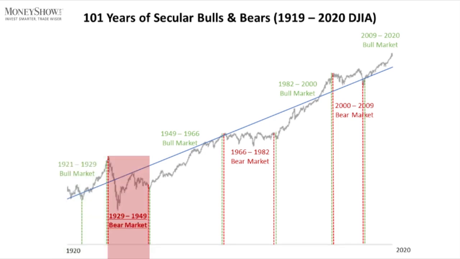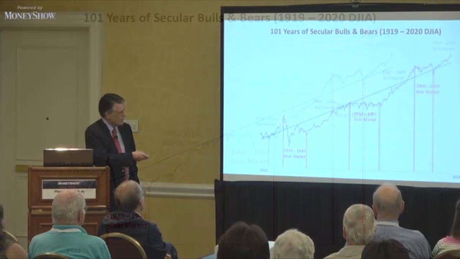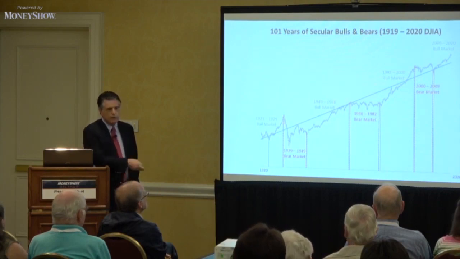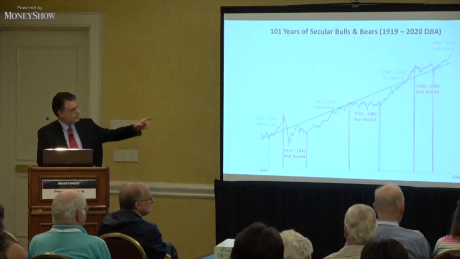When the public gets pessimistic, as was the case after the crash of 1929 and the onset of the Great Depression, the market gets significantly undervalued and below its long-term trend line for an extended period. And so sentiment will move this up and down above and below that trend line. But that's the trend line.